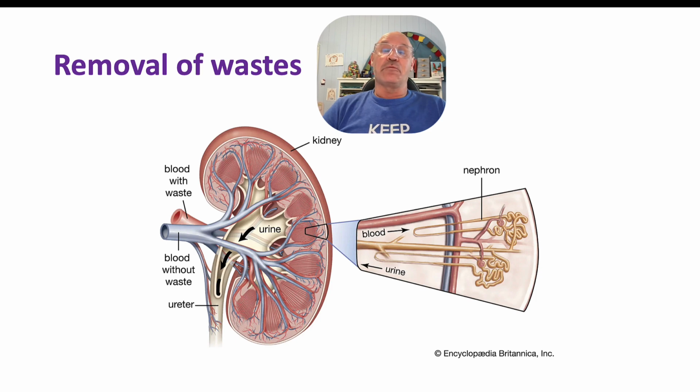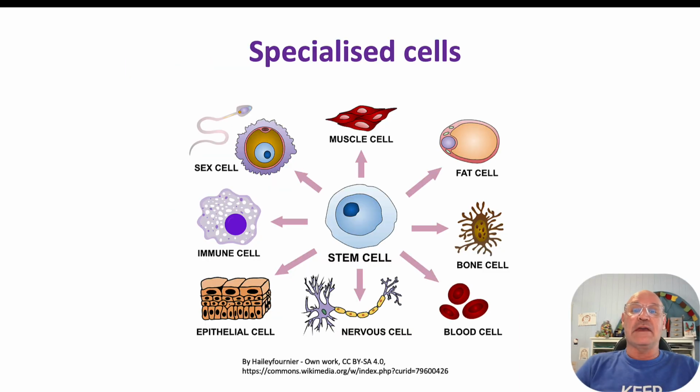And we can see the same thing with the removal of waste as well. The kidney excretes waste in the urine, and we have specific epithelial tissue that forms the nephrons, that forms that filtration system, and then together that forms the kidney as an organ, but then it works closely with the circulatory system as well. So with multicellular organisms, we have specialised cells that form specialised tissue. So they have different structures because they have different functions.